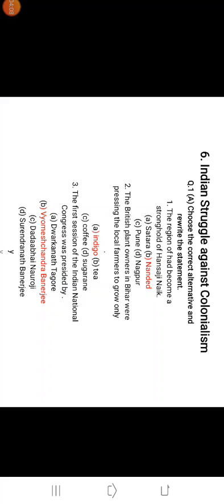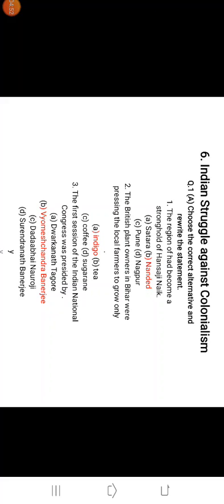Then some more movements we discussed, like Mitra Mela, Anushilan Samiti, India House, Gadar, Hindustan Republic Association. All these organizations we had discussed. Then we talked about the great social worker who contributed himself to the independence movement, and that person was Mahatma Gandhi. He was a non-violent person. With the way of non-violent resistance, he fought for independent India.